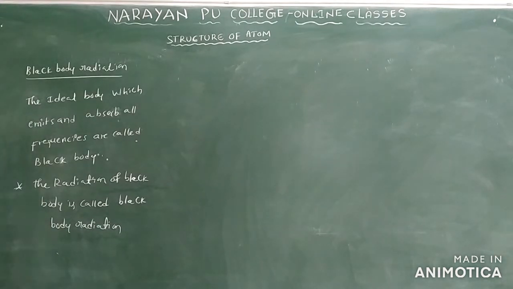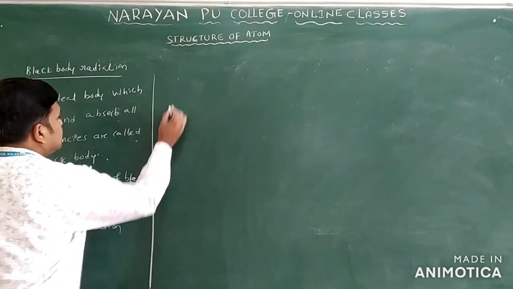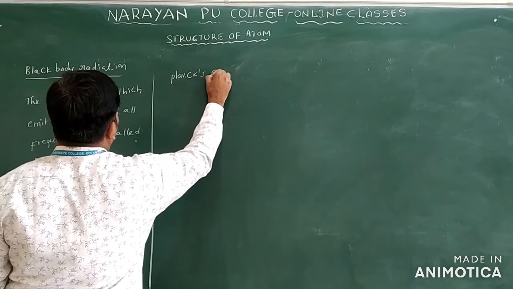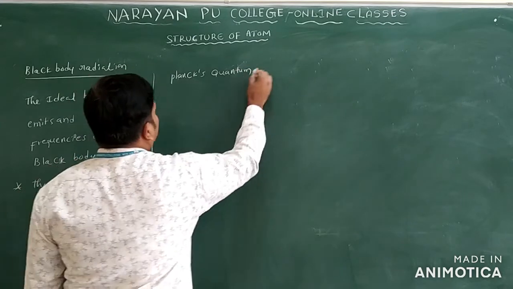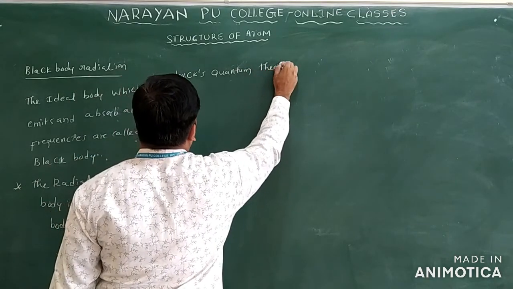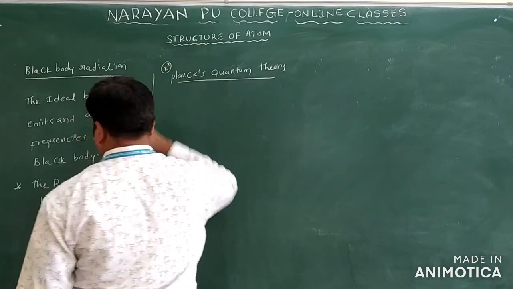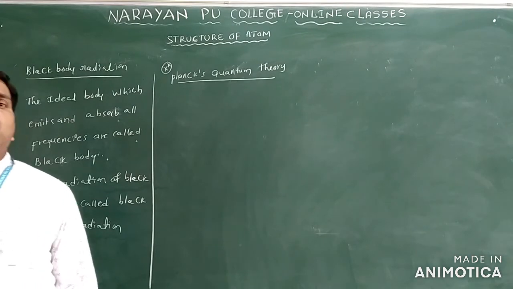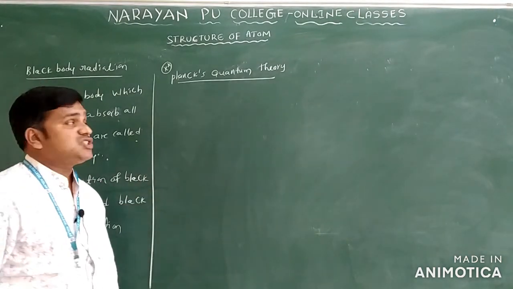And the next concept we have is Planck's quantum theory only. Planck's quantum theory, a very important theory. What is Planck's quantum theory? The phenomenon of black body radiation can be explained by Planck's quantum theory only.